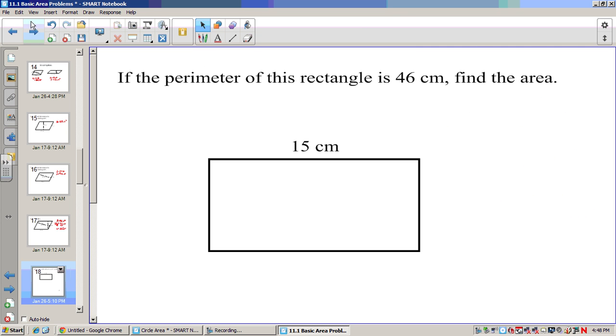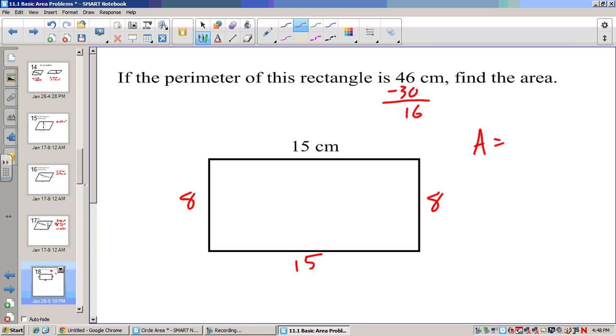Now we have another, this is a rectangle, and it says if the perimeter of that rectangle is 46, let's find the area. Well, if that side's 15, this side's 15, so this adds up to 30. So if I subtract 30 from 46, these two sides have to equal 16. So if we cut them in half, both of them will be 8. So now to find the area of that rectangle, I just take 15 times 8, and I get 120 square centimeters.